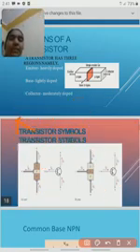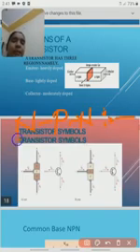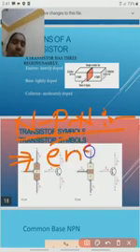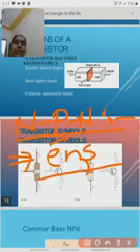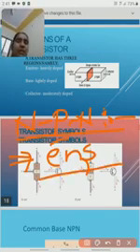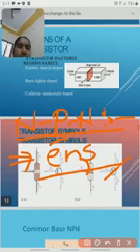And next one is the NPN transistor. The NPN transistor runs on electrons. Majority charge carriers in the NPN transistor are the electrons. We should remember this point.